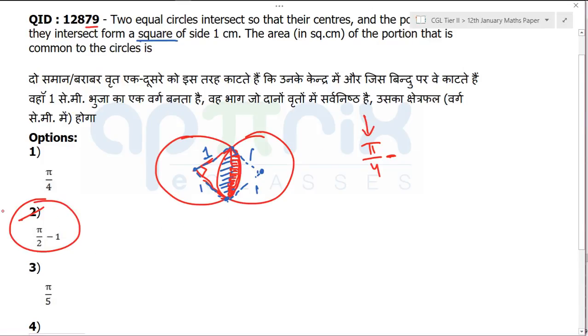Mark the answer, because only one option has pi by 2. Alok, I'll answer your question later. You can ask me after the session. Manish, welcome. Getting my point or not?